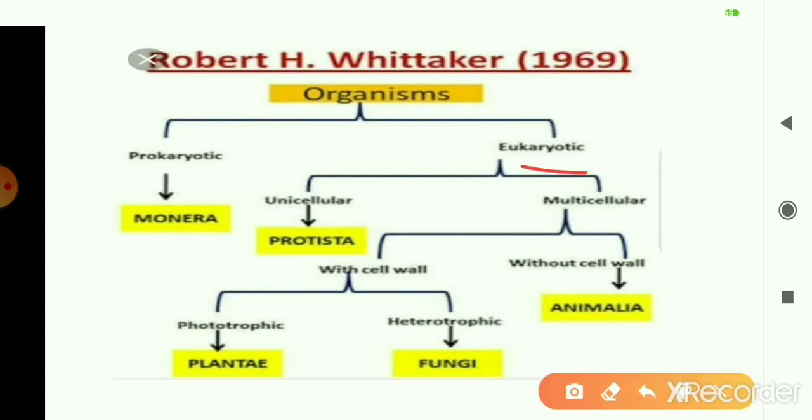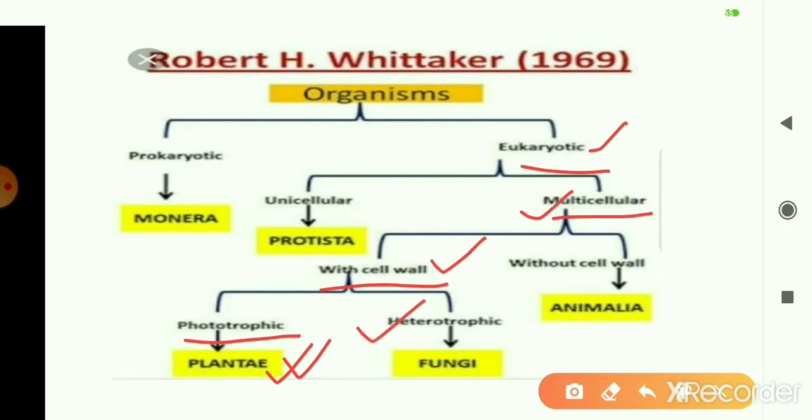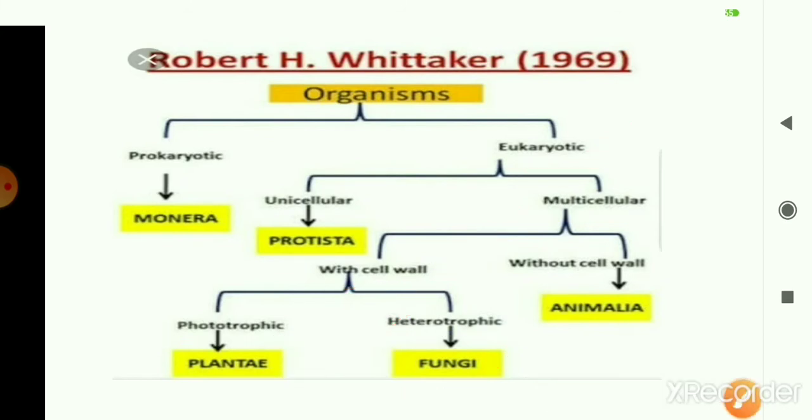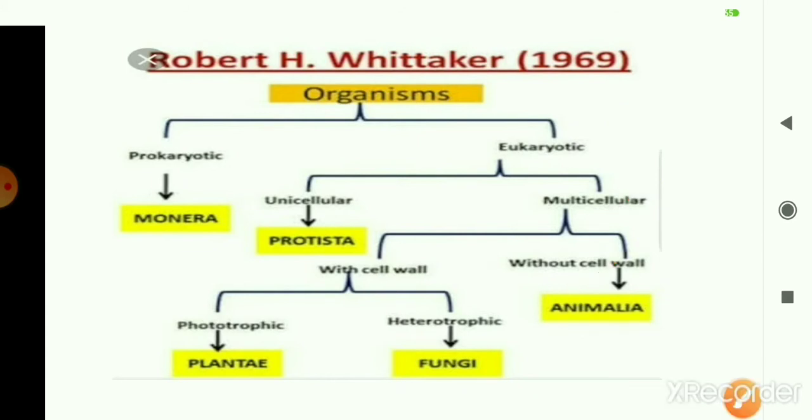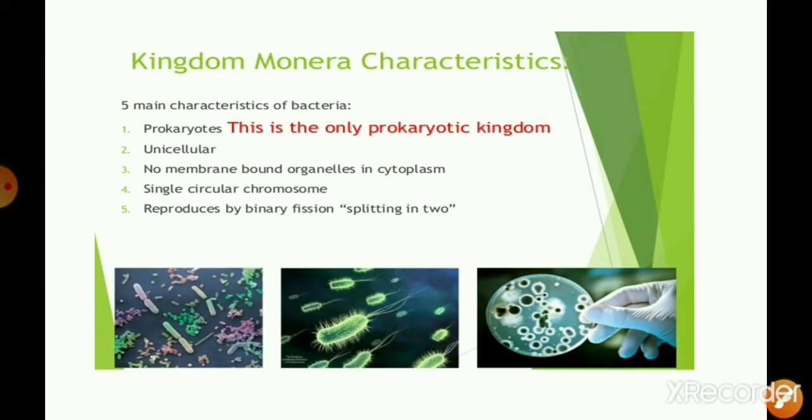wall. So the eukaryotic organisms which are multicellular and have a cell wall, but if they are photoautotrophic, are placed under the kingdom Plantae or plant kingdom, whereas the eukaryotic multicellular organisms which have cell wall but show heterotrophic nutrition are placed under the kingdom Fungi. And finally, the organisms which are eukaryotic, multicellular but do not have cell wall are placed under the kingdom Animalia. So now let us study each of these kingdoms one by one.